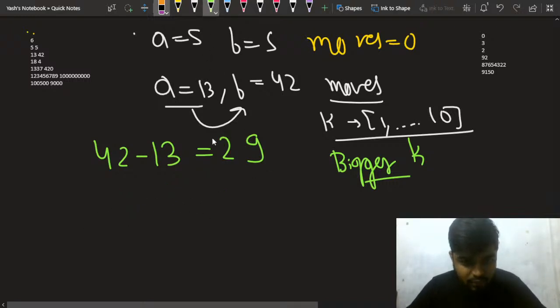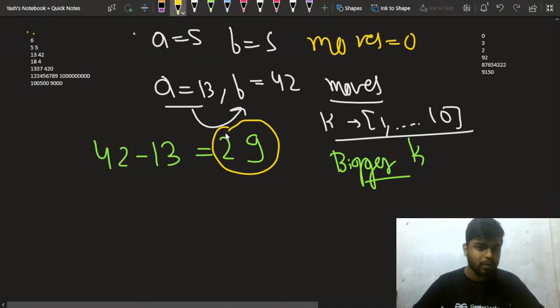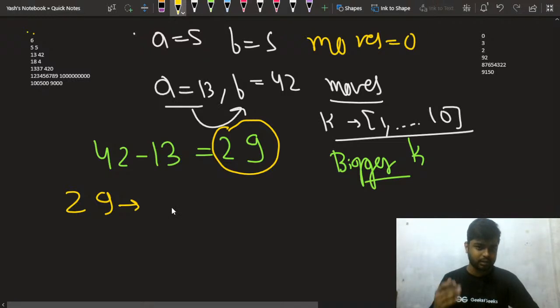So if you have this, how many moves will you require? Can someone in the chat quickly tell me, for getting the number 29, how many moves will we require? What should be my values of k for getting 29? Let's say I want to add k values. I can choose k from 1 to 10. How many times should I choose k, and what should their values be? First of all, tell me the number of moves I'll be taking. Yeah, right, perfect.